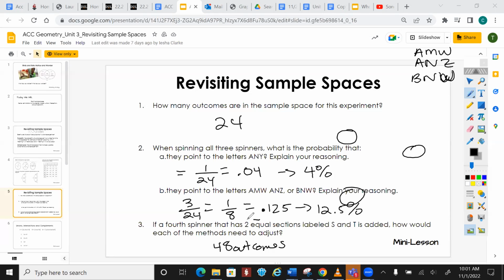So what did I do? I added another spinner, which means I took my 24 outcomes and multiplied it times 2, so I'm going to have 48 outcomes. It's going to take all of the percentages we just found and divide them by half, because now it is less likely to happen since we have more outcomes.